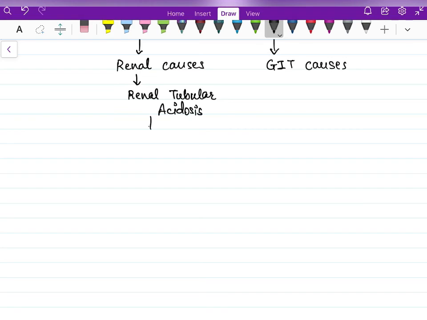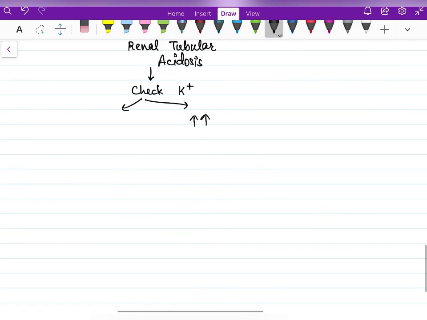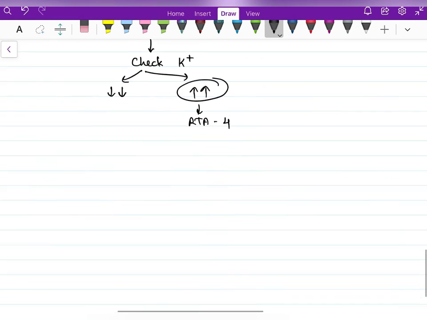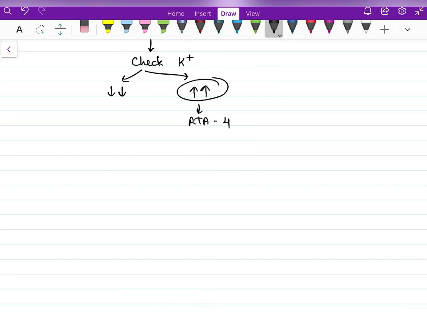after making a diagnosis of RTA, we check potassium concentration. We all know that hyperkalemia is very pathognomonic of RTA type 4. In all other RTA, that is RTA type 1 and type 2, there is hypokalemia. So our differential in case of hypokalemia will be RTA type 1 and RTA type 2.